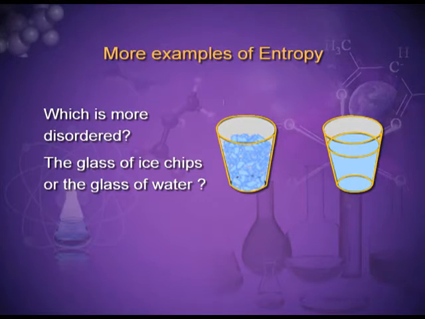In the figure you can see that there is a glass full of ice chips and the other glass is full of water. Just by physical looks, we can say that the glass in which ice is there is more disordered as compared to the glass in which liquid water is there. But actually it is not the case.